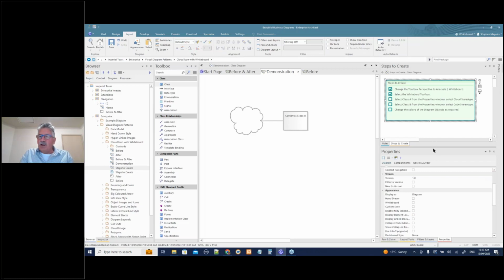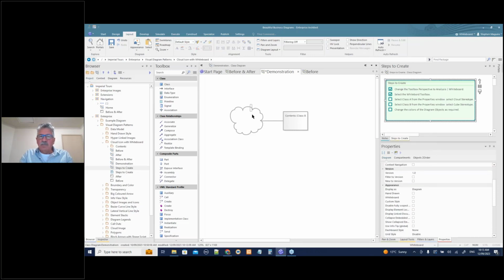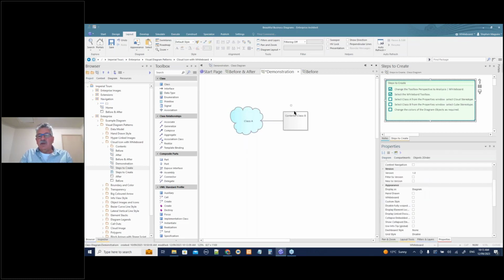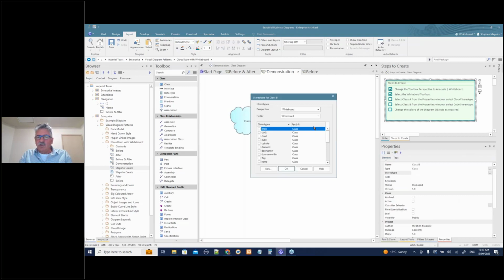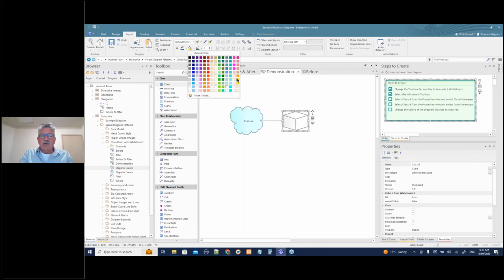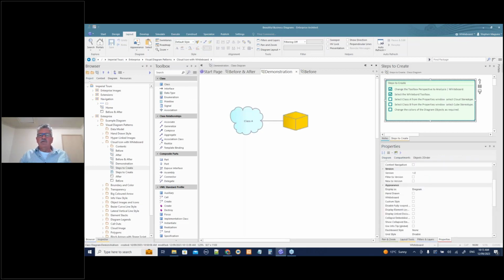The reason is that there are some properties on the element which are part of this toolbox, and it says fill false and name display false. So I can turn both of those on, and now you can see the color has changed. And I'll change that to true. And we've got class A in there as well. Let's do the same thing for this one, but this time let's make it a cube. So let's look again in our stereotype, and we'll choose cube there, and again we need to change the fill. Let's change the fill there, change that to true, and let's just apply a different color there as well. So there we have our diagram.